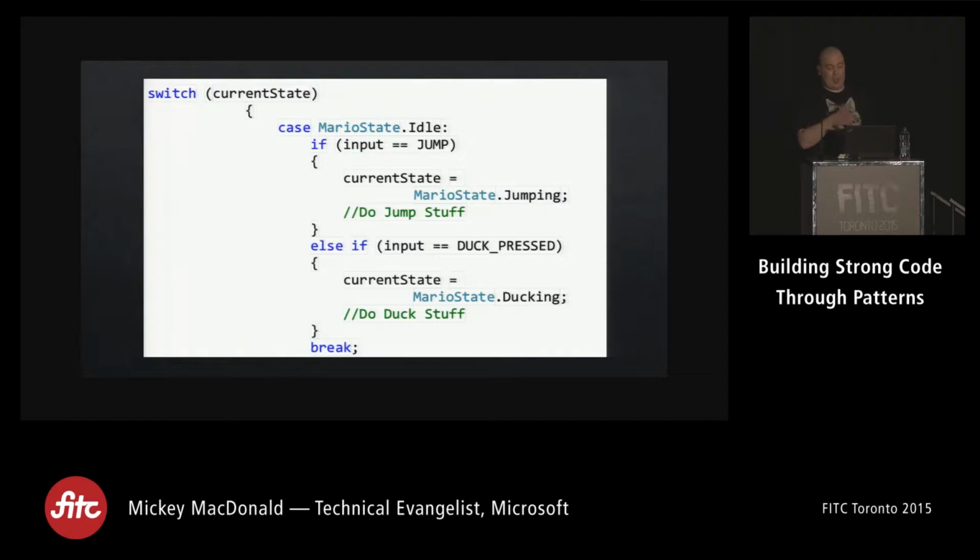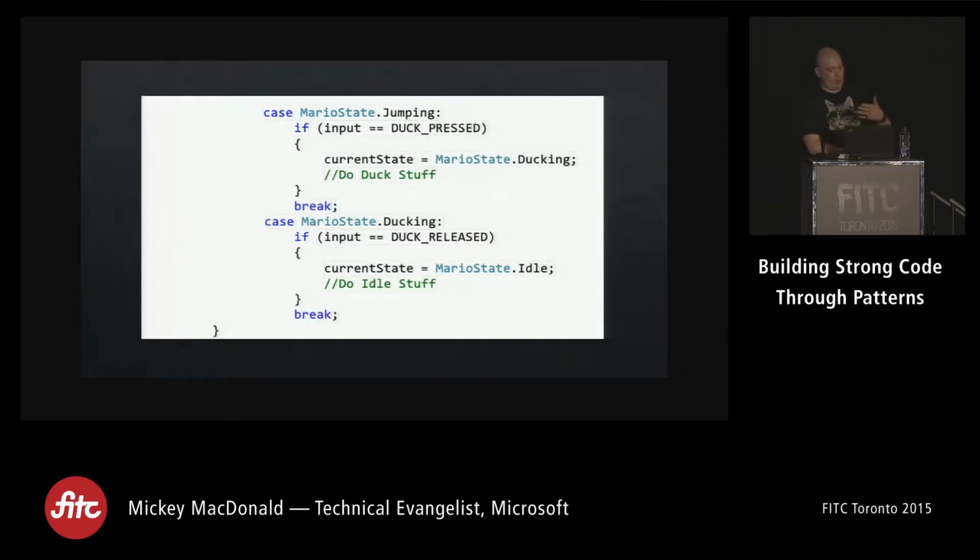Other than that, if we're in our idle and we press the duck, we're going to switch to the ducking. So right there, we've taken care of jumping. So if I press the jump button, he'll do his little jump and he'll transition into his jumping state. If I press the duck, he'll do his little animation and be in the ducking state. So, of course, we have our jumping, which says if the input coming in is duck, then switch to our ducking. Otherwise, if we're in ducking state and the ducking's released, go back to idle. Does that all make kind of sense?